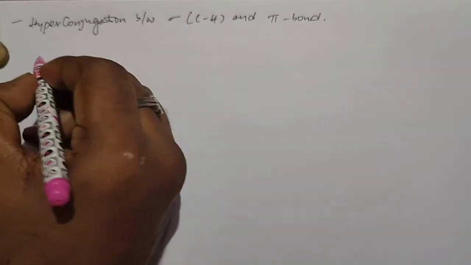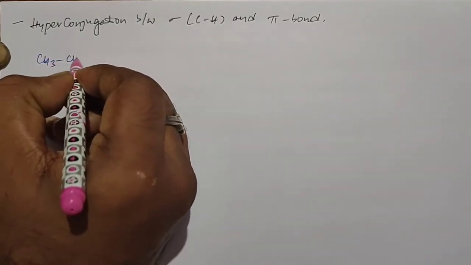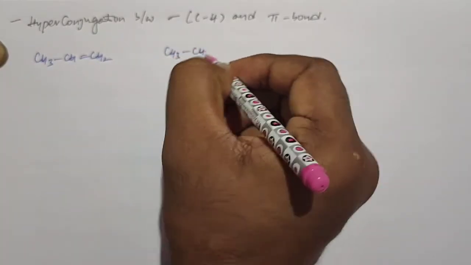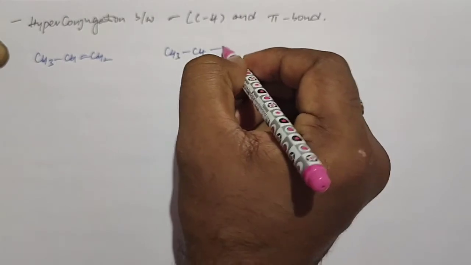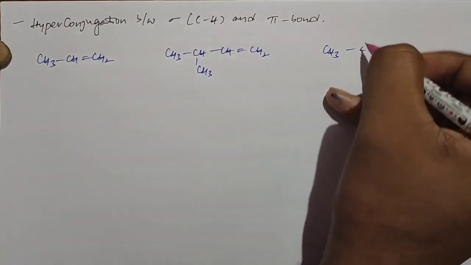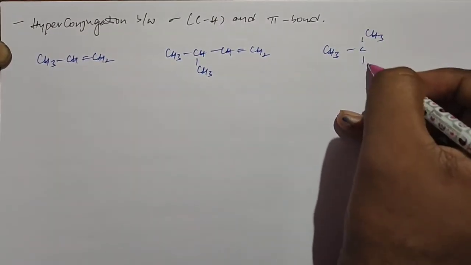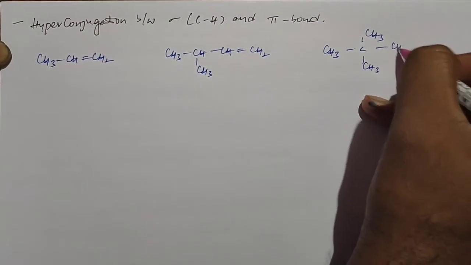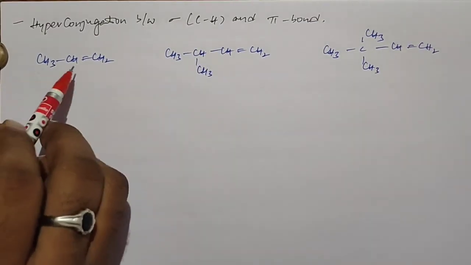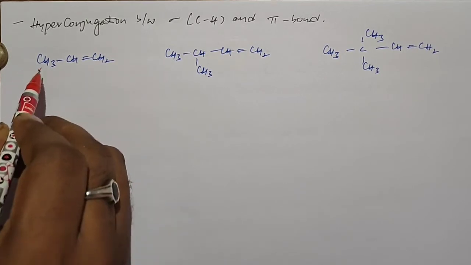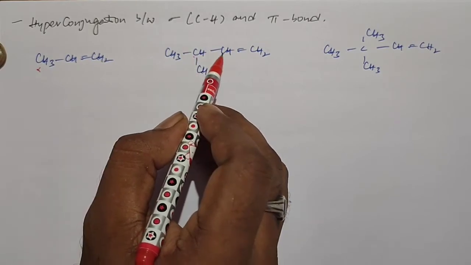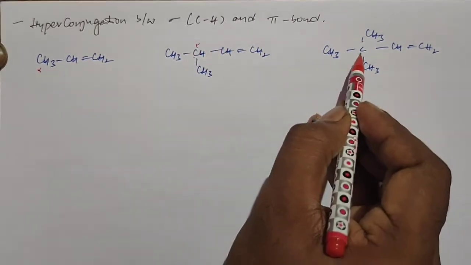For this category I give three examples: CH3, CH double bond CH2; then CH3, CH, CH3, CH double bond CH2; and CH3, C, CH3, CH3, CH double bond CH2. Here the carbon attached to the double bonded carbon we call alpha carbon. This is alpha carbon, and here this carbon is alpha carbon, because it is attached to the double bonded carbon.